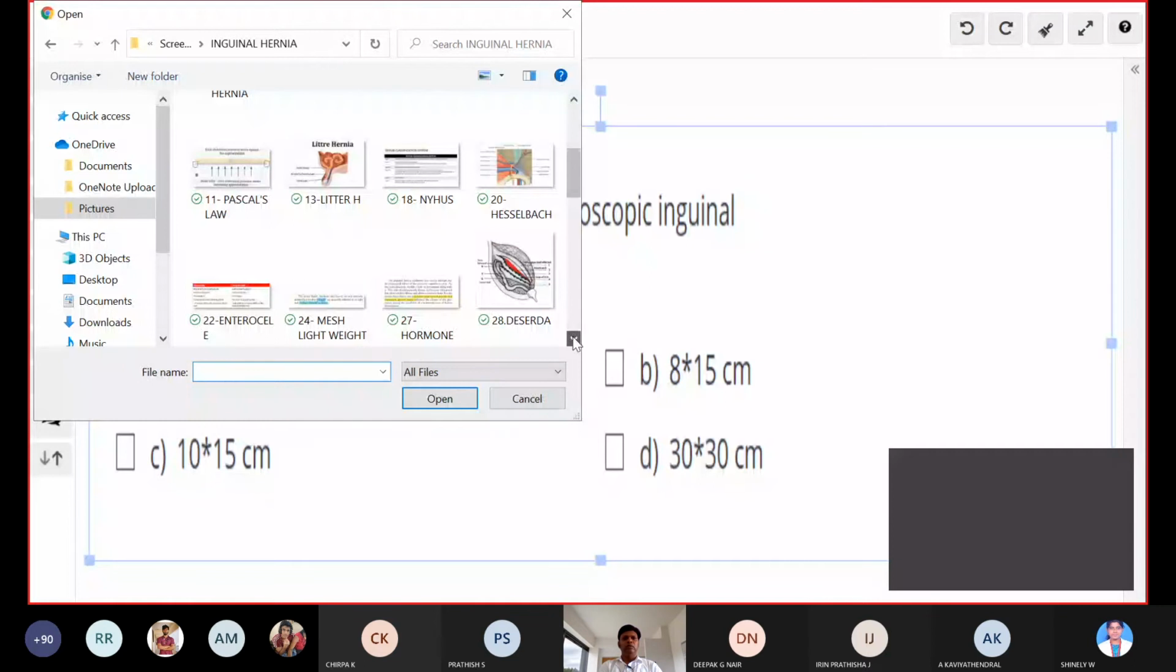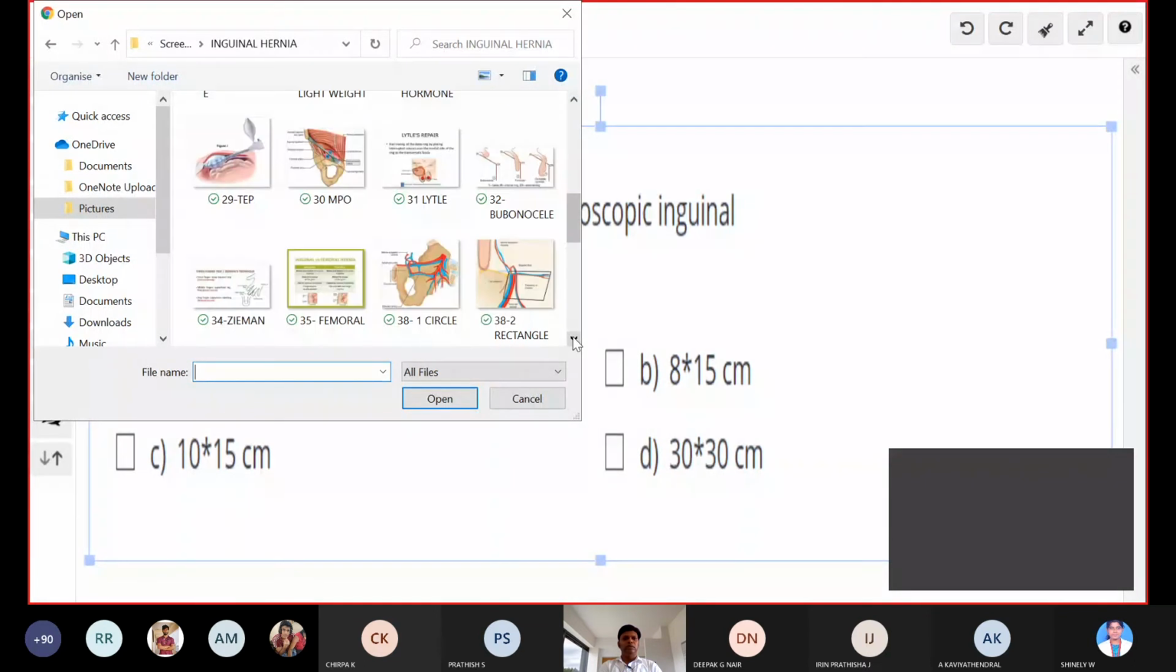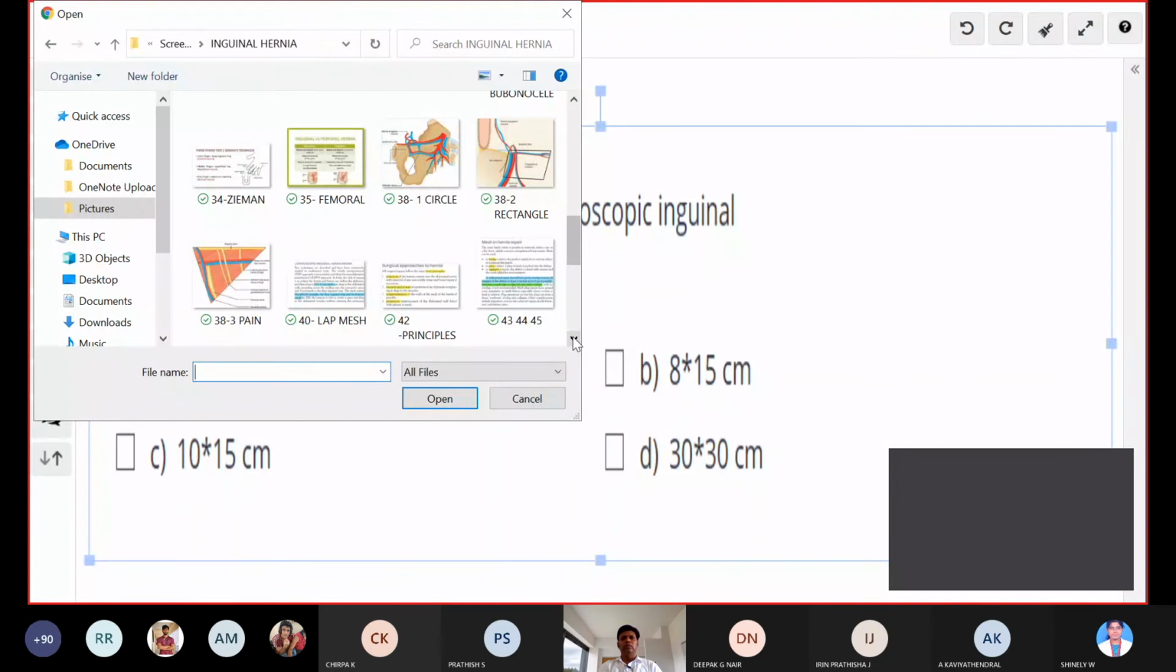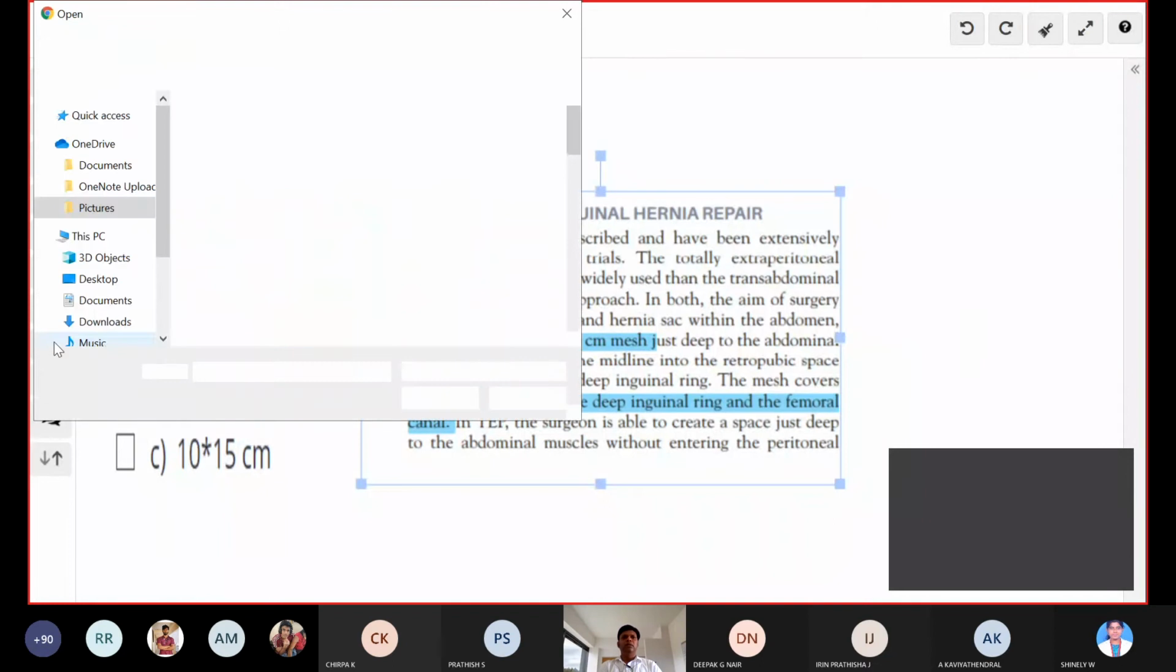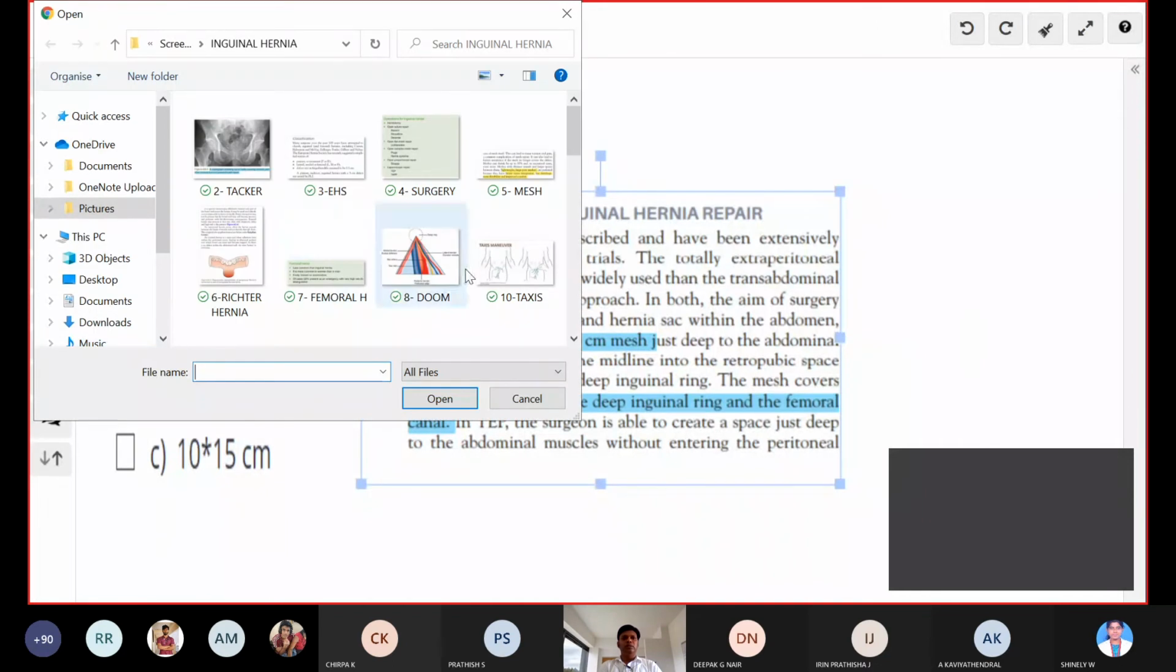This is again taken from the Bailey and Love. You can see a 10 by 15 centimeter size mesh. Usually we will take a 15 by 15 centimeter mesh and customize it. So we used to prefer either 10 by 15 or 12 by 15 centimeter mesh. But if they ask in the exam, you have to follow the standard textbook, which is 10 by 15 centimeter size of the mesh. That will be the ideal answer. We will discuss more about this.